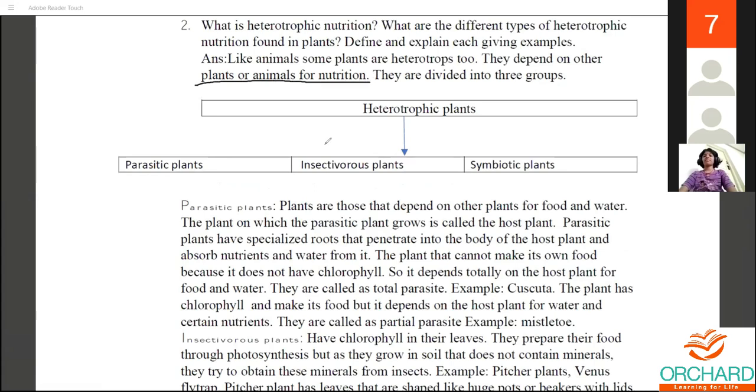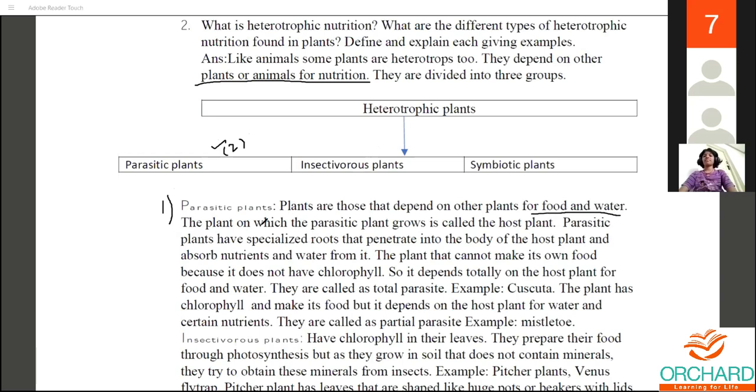The first one will be parasites, so parasitic plants. In parasitic plants you will be writing about two types, one partial and one total. Then insectivorous, and lastly symbiotic plants. So the first thing is parasitic plants. Parasitic plants are those that depend on other plants for food and water.